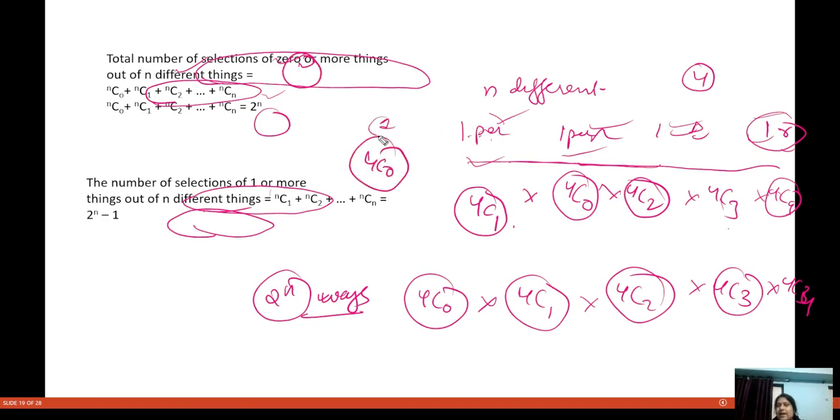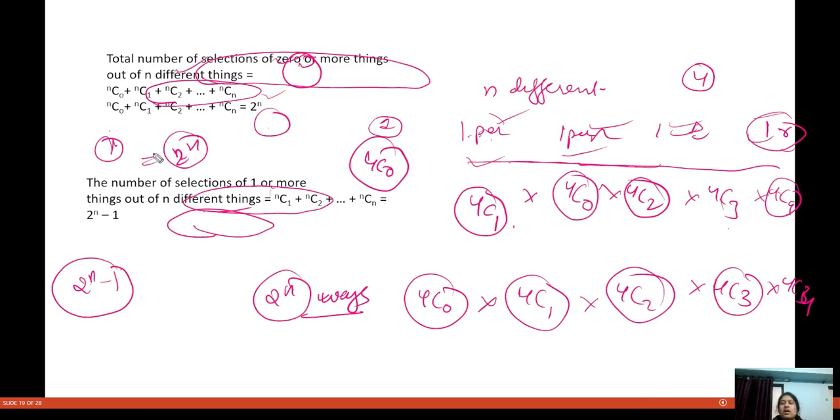Okay, selecting zero things is also one way, so that we are including as one way. That is given by 2 to the power n. But when you are not including the zero selection, you have to select at least one thing or more, so that can be done in 2 to the power n minus 1 ways. Why? Because nC0 is 1.